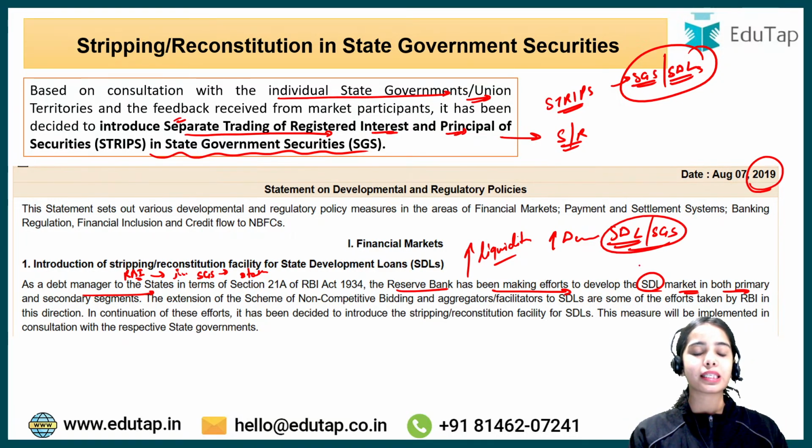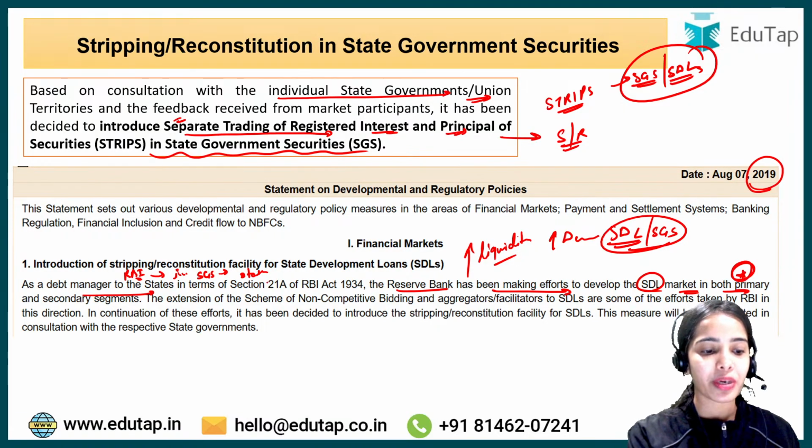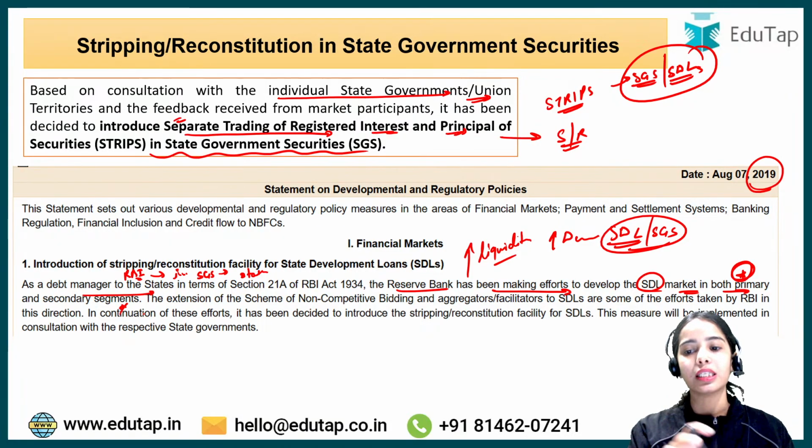Okay, and RBI is the debt manager to the states also, as the RBI is the debt manager to the central government. So the RBI has been again and again trying to boost the liquidity in the state development loans, to boost the demand in the state development loans, and to develop the primary and secondary market in the state development loans.